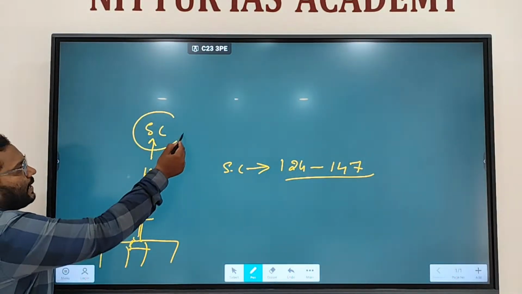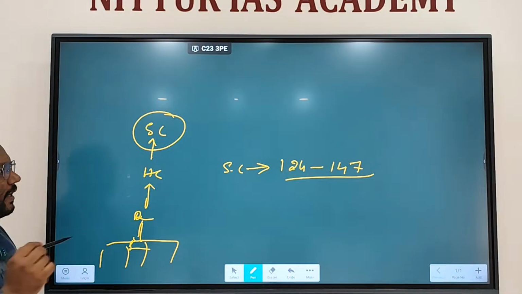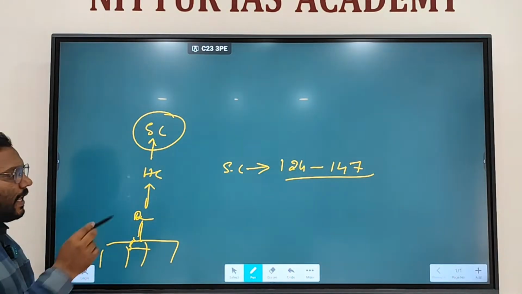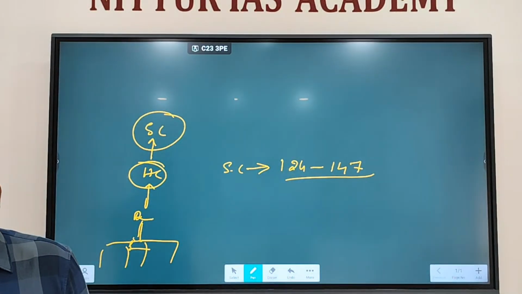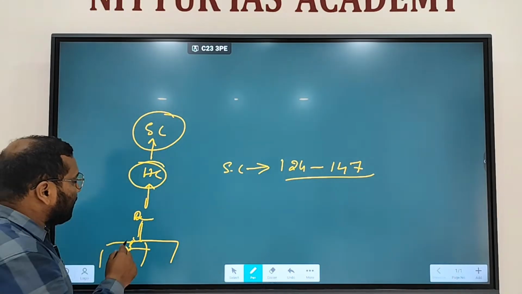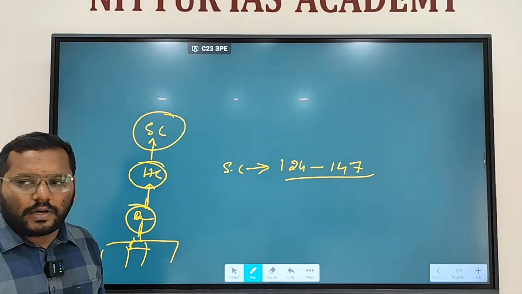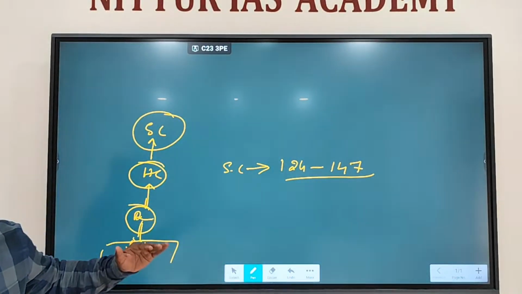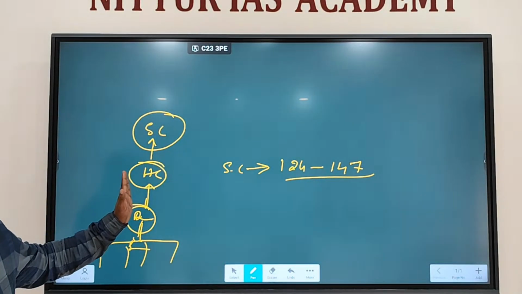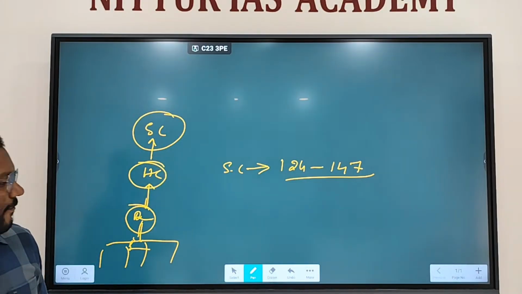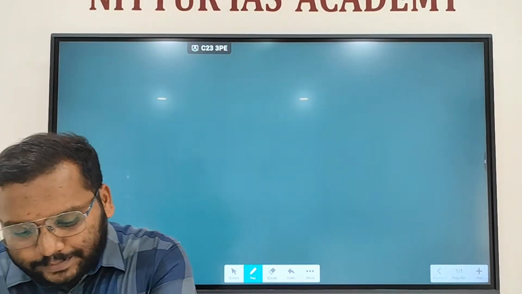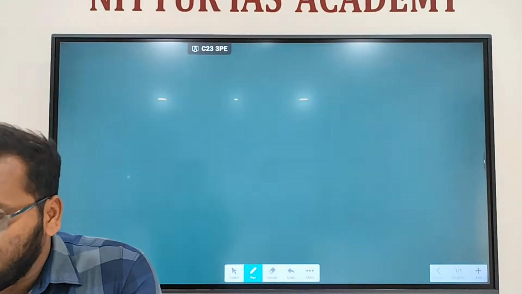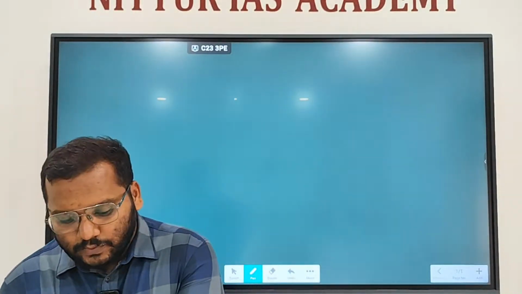So the Supreme Court is at the top, that is the apex court, correct? There is only one Supreme Court in India. Then there are high courts. Most of the states have a high court. Some of the states have common high courts; for 2 states there is one high court, right? Then there are district courts and courts below. So we have an integrated judiciary. There is no separate judiciary for state and center. Common courts, right? Fine. So next one, Article 124 to 147 of Part 5 deals with Supreme Court.